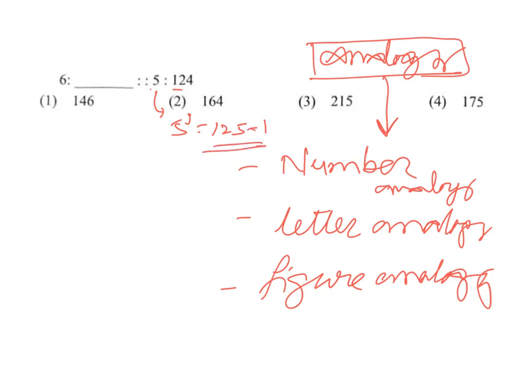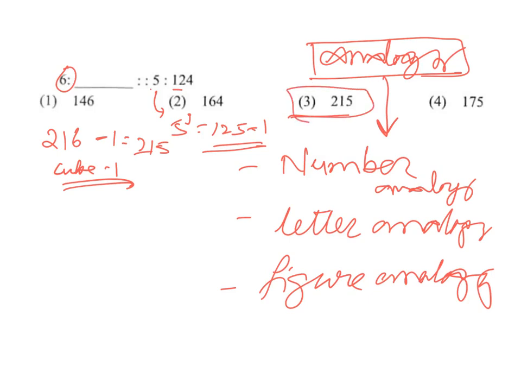The relation is cube minus 1. In the same way, now go with 6 cube minus 1. So apply the same relation. What is 6 cube? 6 cube is 216. After the cube is done, again we have to do minus 1. So your answer will be 215. So your answer is option 3.